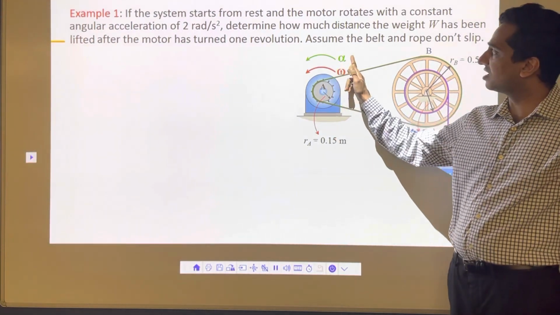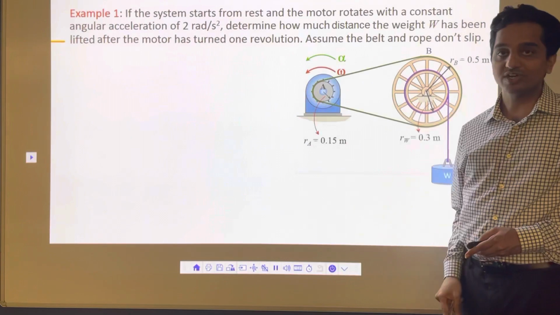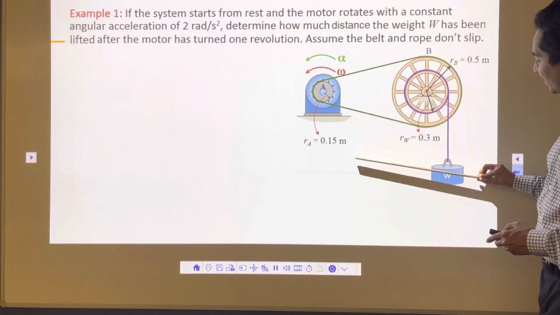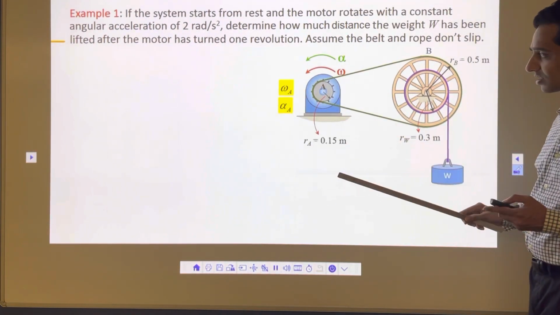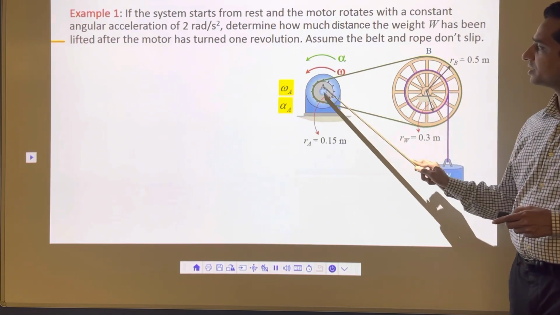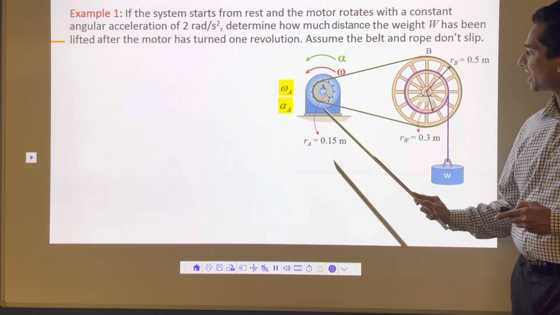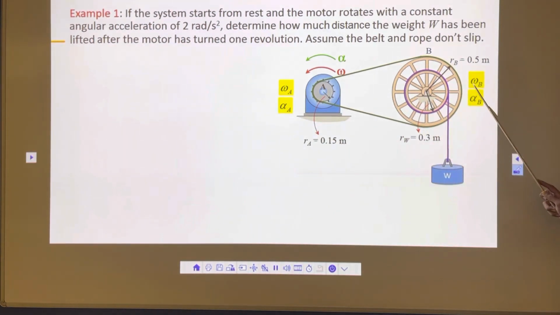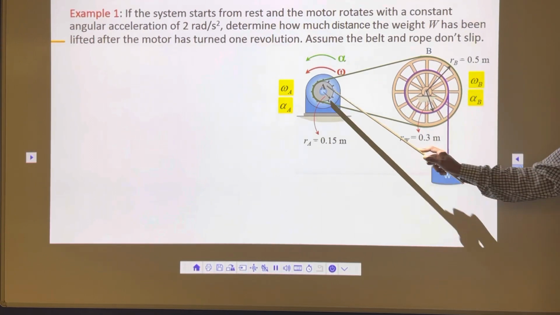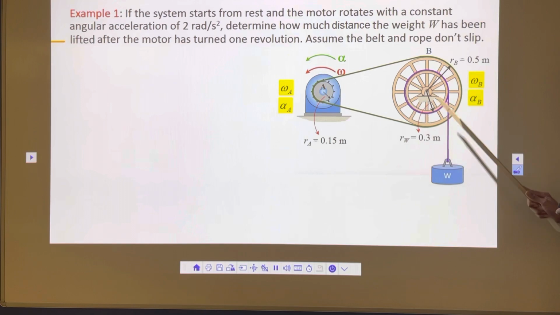And we have alpha equal to 2 radian per second squared. We know that. So now our objective is to find out the distance. Here we are going to assume some things. For this one, I'm going to say this is wheel A, and I'm going to assume omega A and alpha A. And for this big wheel B, I'm going to assume omega B and alpha B. That's the angular velocity and angular acceleration of A and B. And whatever the omega B and angular acceleration of this big wheel will be exactly the same for this small wheel.